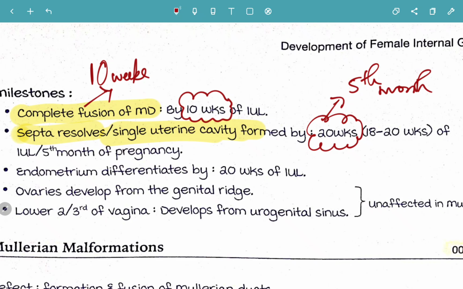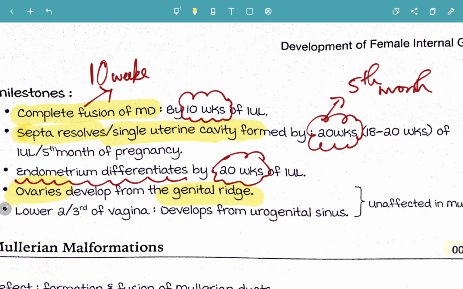Next, the endometrium is differentiated by the same 20 weeks of intrauterine life. Remember, the endometrium differentiates by 20 weeks of intrauterine life. Now the ovary. The ovaries will develop from the genital ridge. This is another favorite question: the ovaries always develop from the genital ridge.